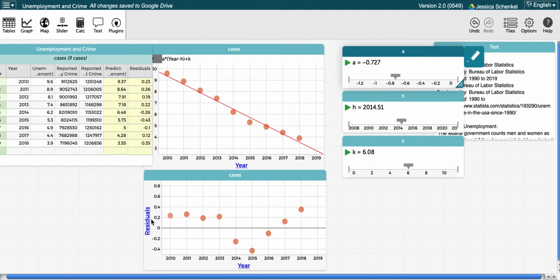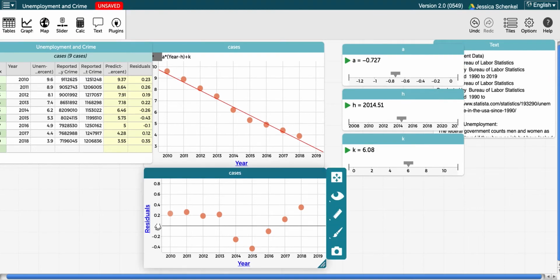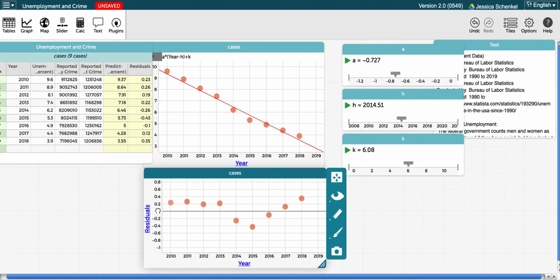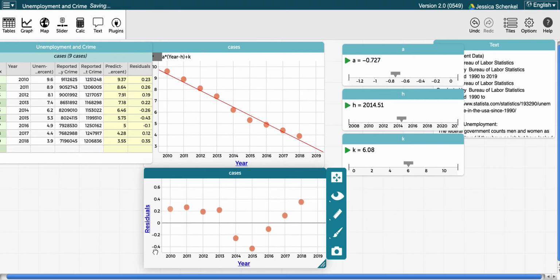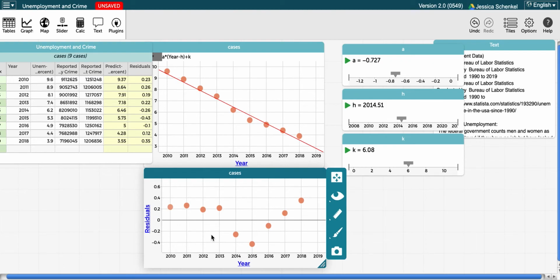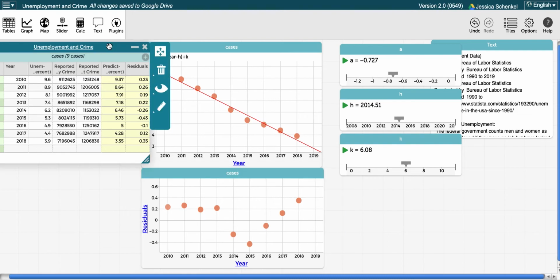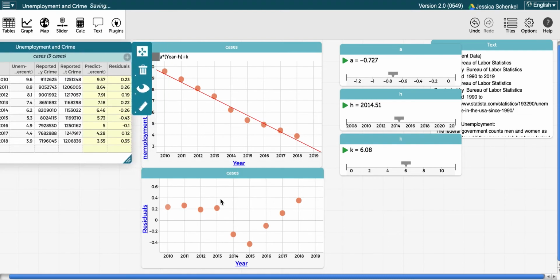So I'm feeling pretty good. I can drag this 0 if I want. I can drag the 0 kind of more to the center here if I want to. I can definitely stretch this out some too, so I can see those residuals better. And I just don't think it's getting any better than this in terms of my model. So it looks like my model is appropriate. You may say concave up is inappropriate, but this is going to be the model that I'm going to go with now.